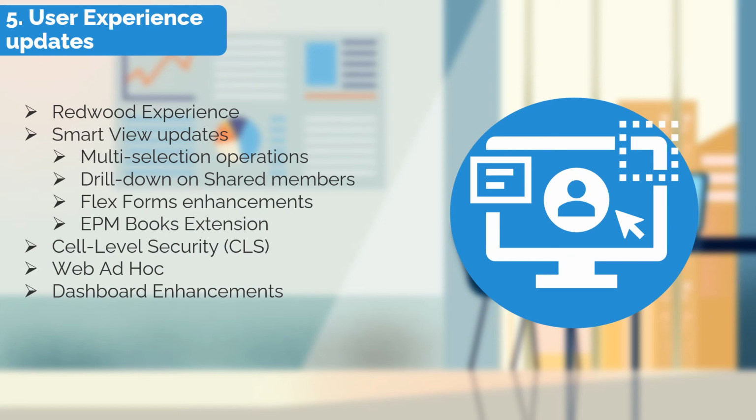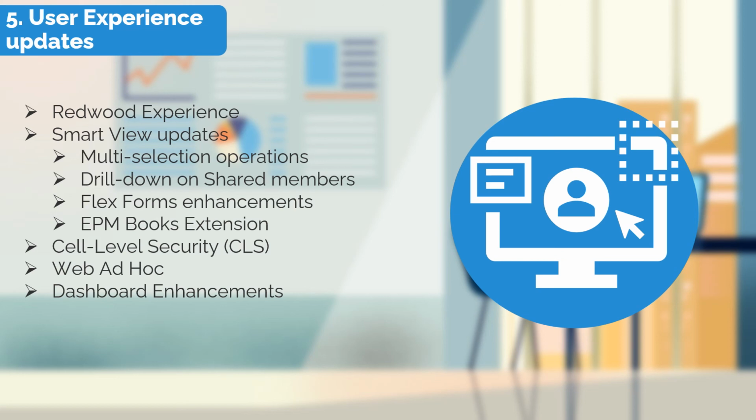Another cool update in Oracle Smart View in 2021 is the ability to open books of either reports or documents using this new extension called the EPM Books extension for Smart View. Using this extension, in use cases where a user can open reporting books in Excel from the web application and change POVs much like they would in the web.